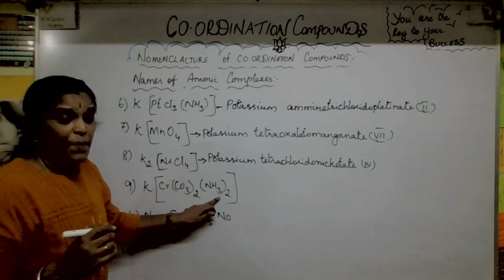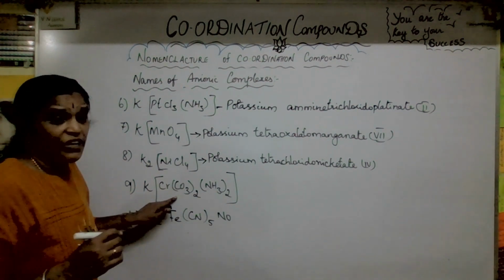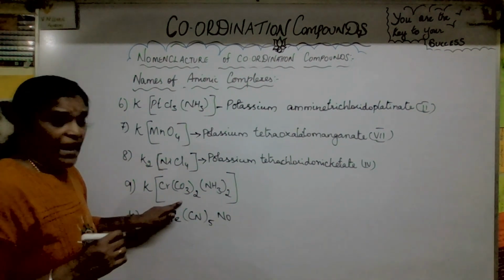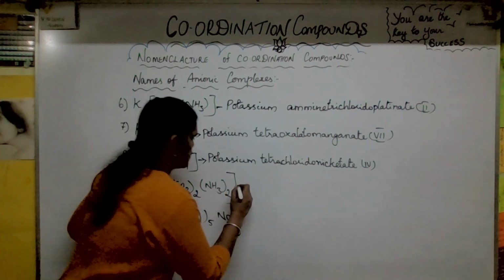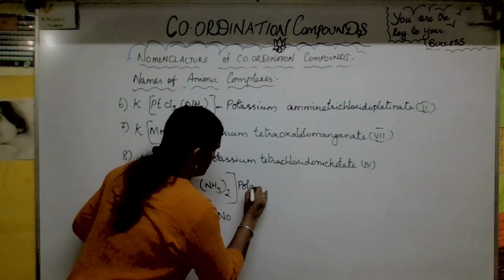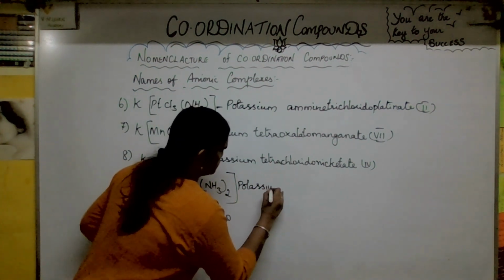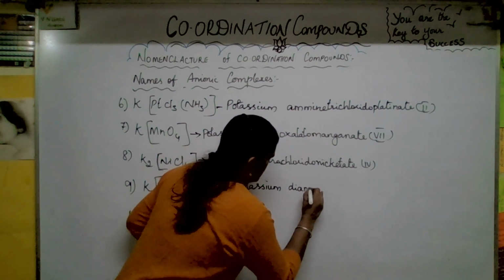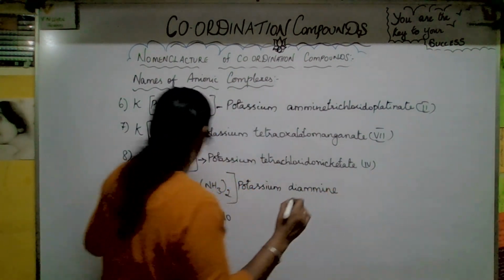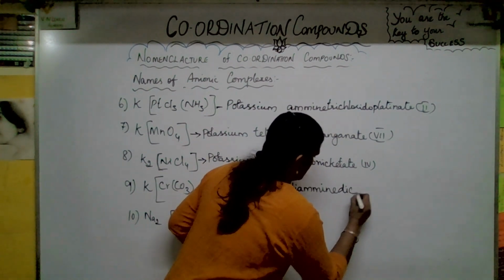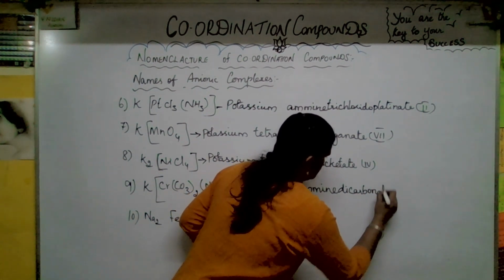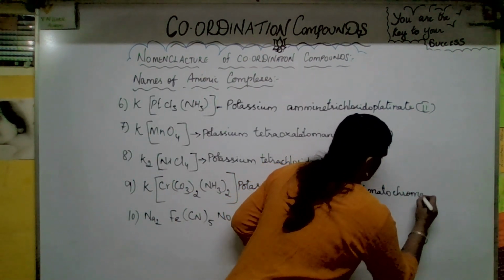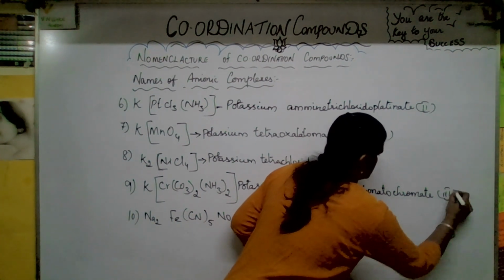Okay, now the next one. Potassium ammine, we have to give the priority first, then carbonate. Okay, potassium diamminedicarbonatochromate(III). Oxidation state 3.